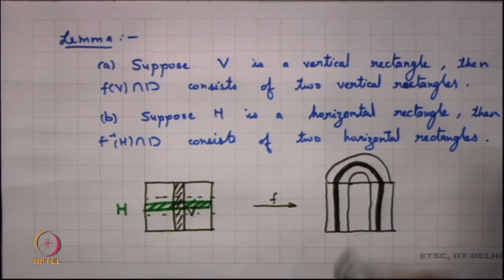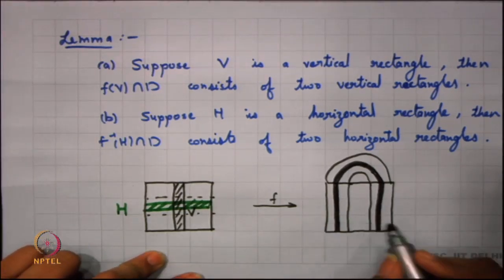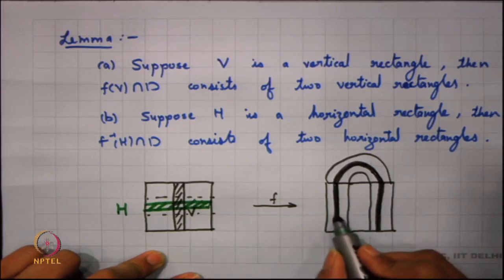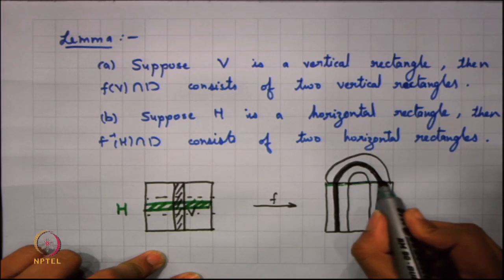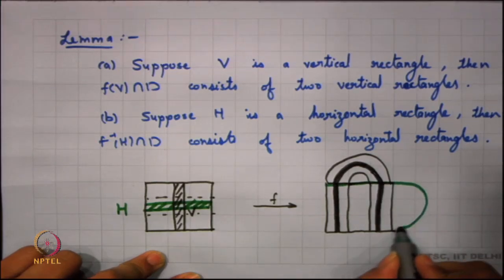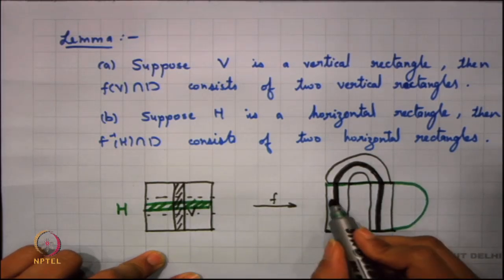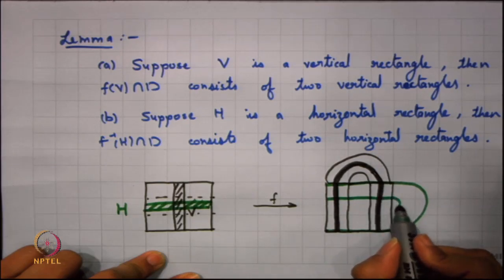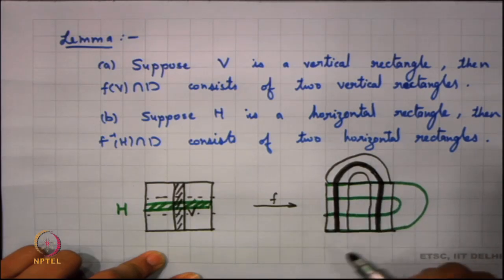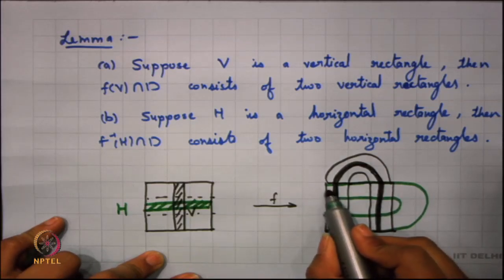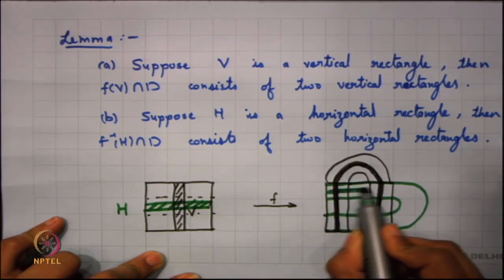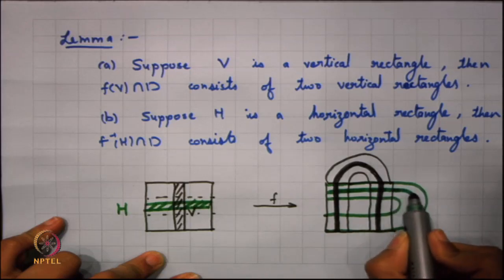So, this horizontal rectangle would be mapped in such a manner. How is this mapped? It is mapped something like this form. So, this horizontal rectangle would be mapped in this particular form.